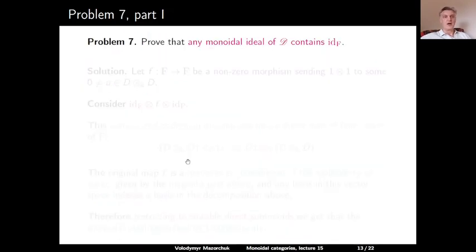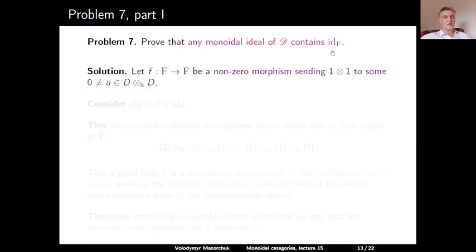Problem 7. Prove that any non-zero monoidal ideal in the monoidal category calligraphic D contains the identity on the object F. Solution. Let little f be a non-zero endomorphism of the object capital F. Non-zero means that it sends a generator 1 tensor 1 of F to some non-zero element u in F.